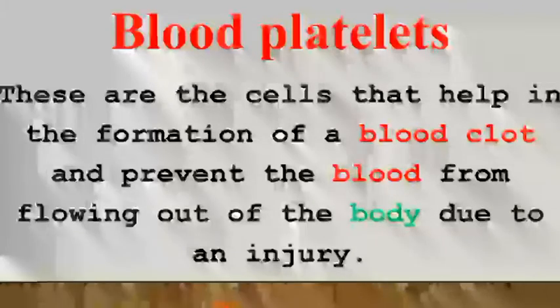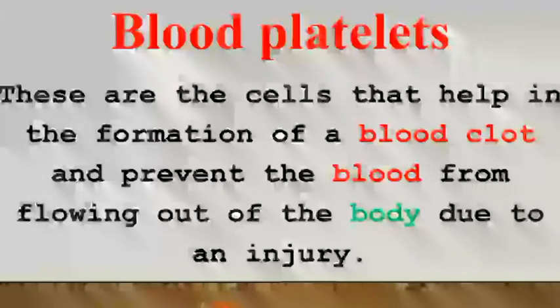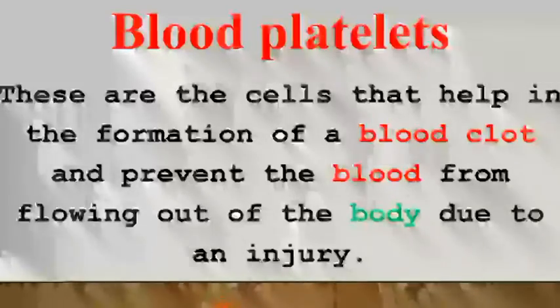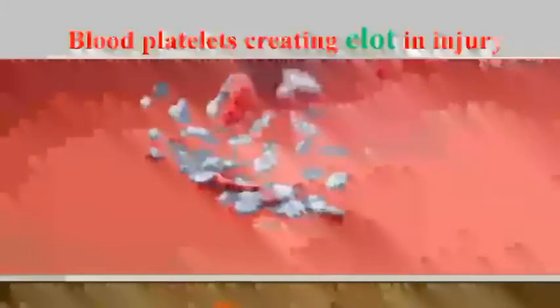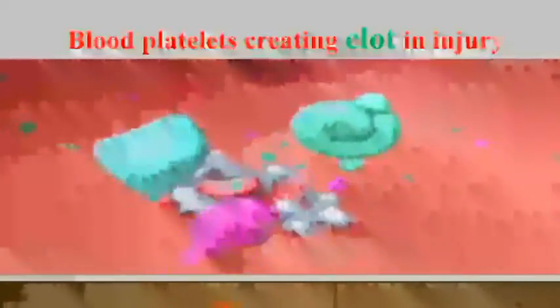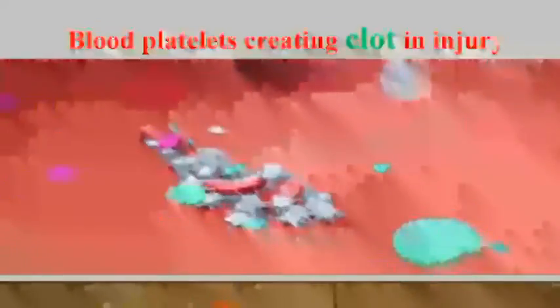So whenever we get any injury, our blood starts coming out from the body, but after some time it stops just because of the blood clotting, and this blood clotting is possible because of these platelets. As you can see here, clot is being created by the blood platelets, and in this way the bleeding stops. You can see here blood is flowing inside the blood vessel.